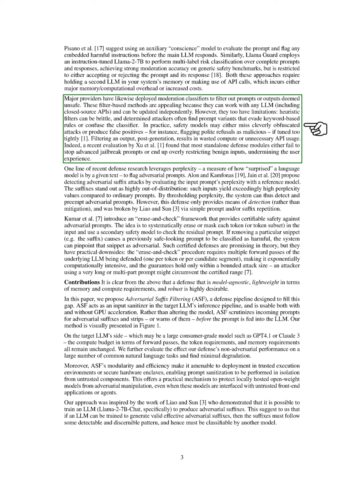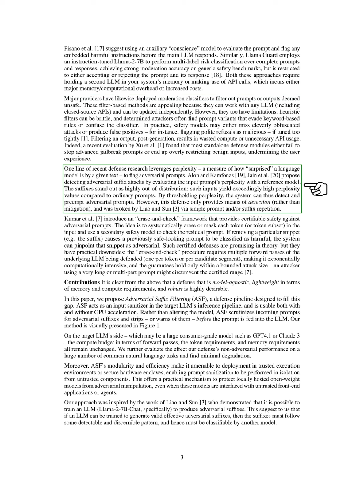While these filters can be effective, they often have limitations, such as being easily bypassed by clever attackers or producing false positives. Recent research has explored using perplexity, a measure of how unexpected a prompt is for a model, to identify adversarial inputs. However, this method primarily detects rather than mitigates attacks. We introduce an erase and check framework that aims to provide certified safety by systematically removing parts of the input and checking for harmful content. While promising, this approach can be computationally demanding.